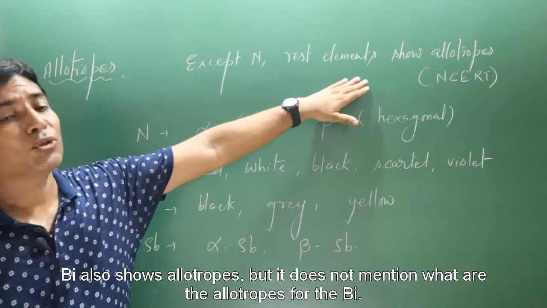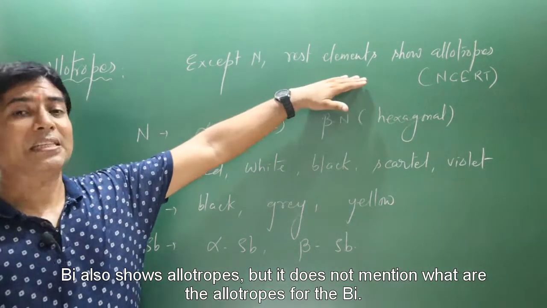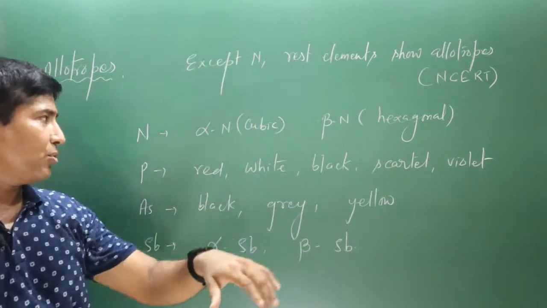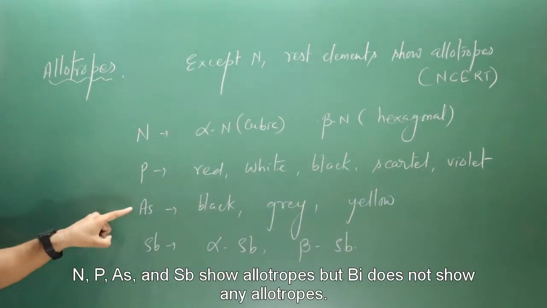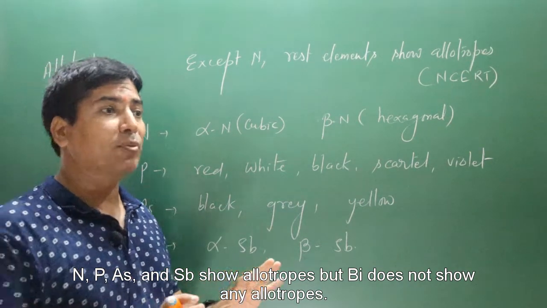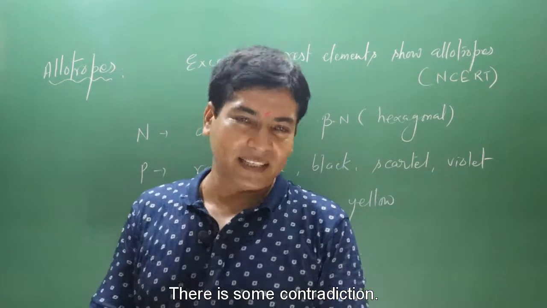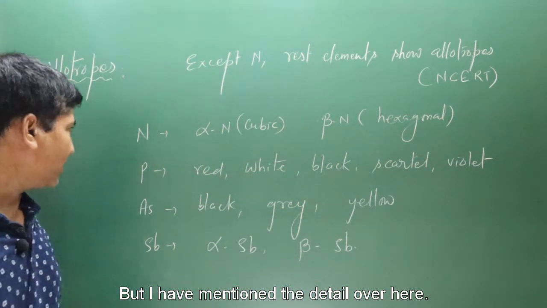Bismuth also shows allotropes, but it does not mention what they are. But in other reference books, allotropes of nitrogen are given: nitrogen, phosphorus, arsenic, antimony show allotropes, but bismuth does not. There is some contradiction, but I have mentioned the detail here.